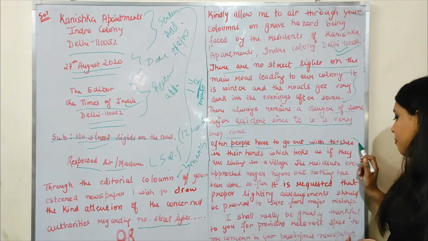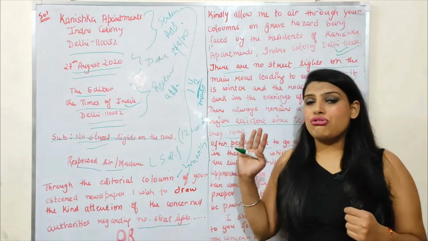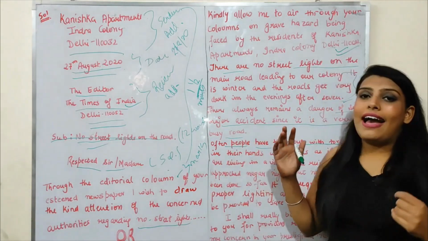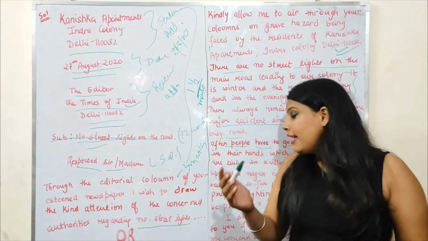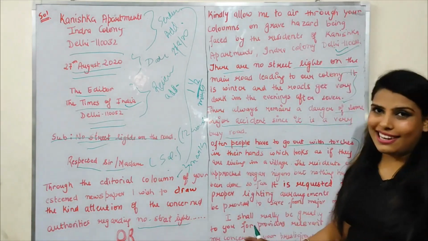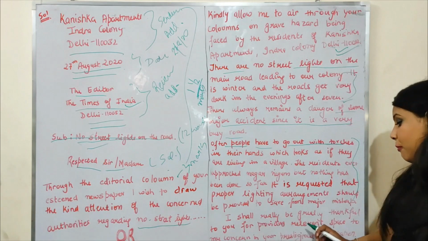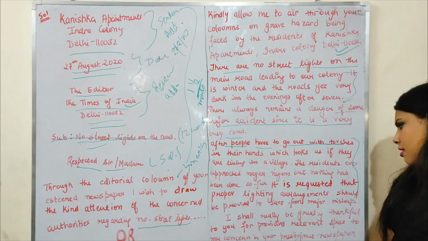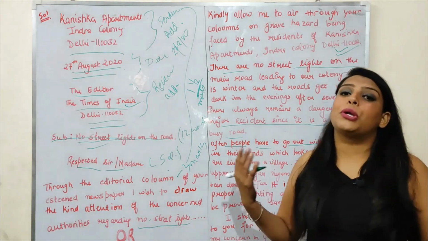Now this is the second paragraph which I have written by my side only, which is not given in the question. I wrote it because I have to explain the problem to them, right? Now after that, the closing lines. I shall really be greatly thankful to you for providing relevant space to my concern in your prestigious newspaper. Now what am I requesting them?